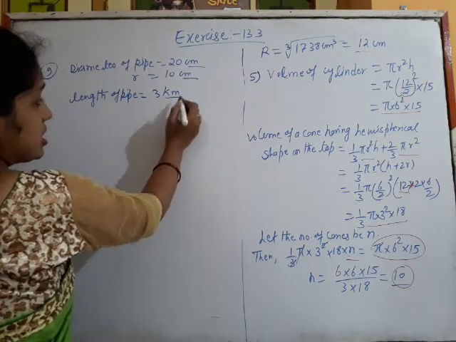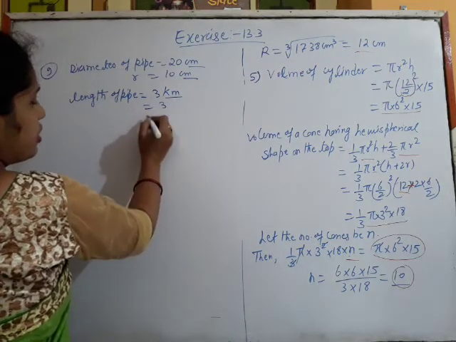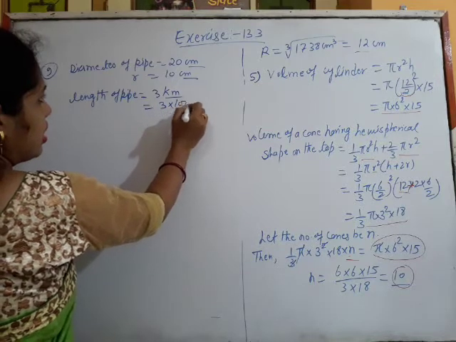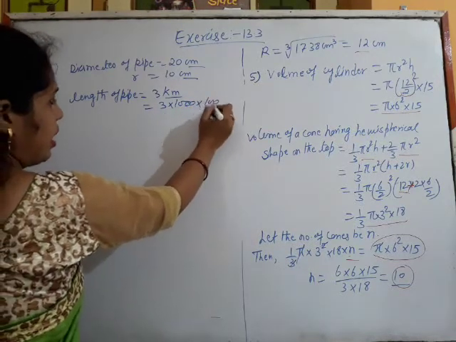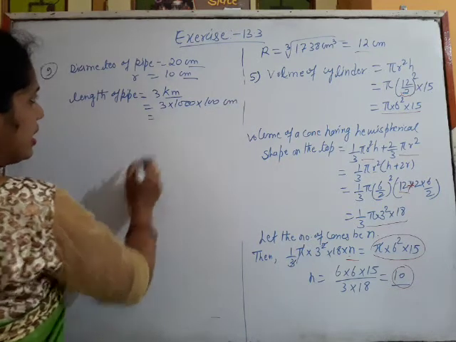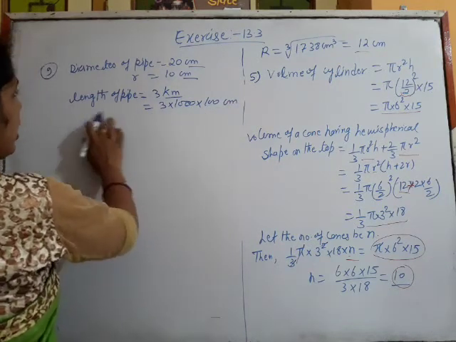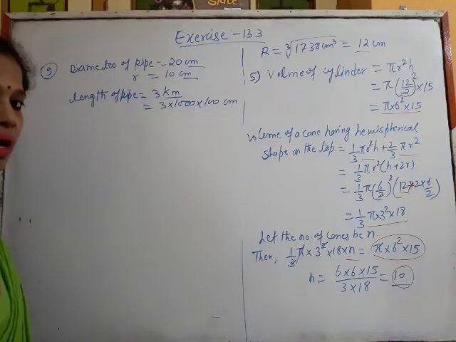So if you change this kilometer into centimeter, first of all we have to multiply by 1000, then it has changed into meters. Then again multiply by 100, then it is in centimeter. So the length of the pipe will be this. That means the height of the pipe is this.